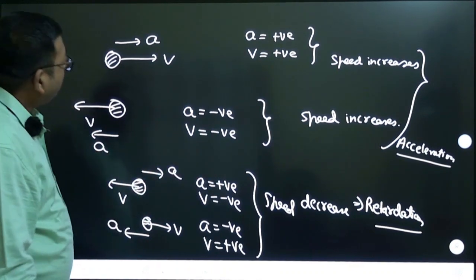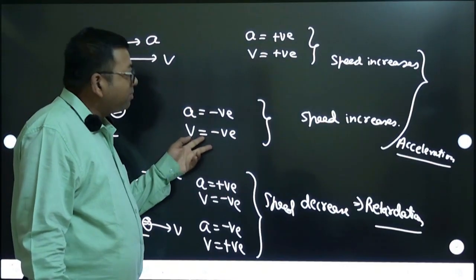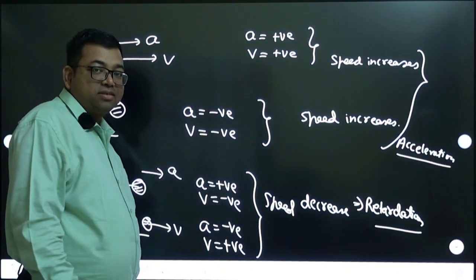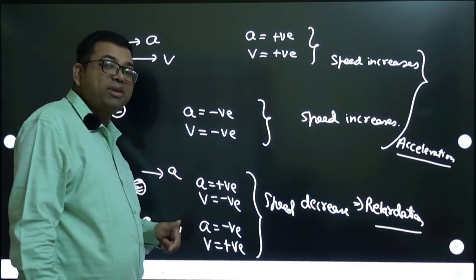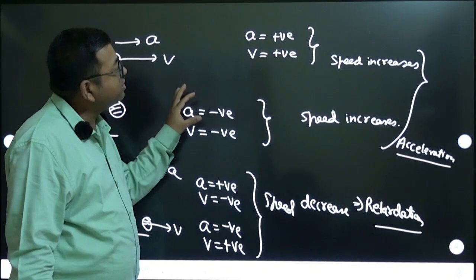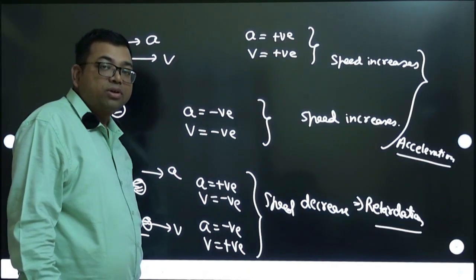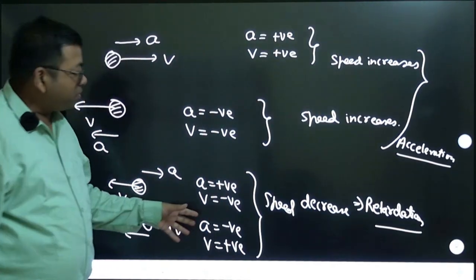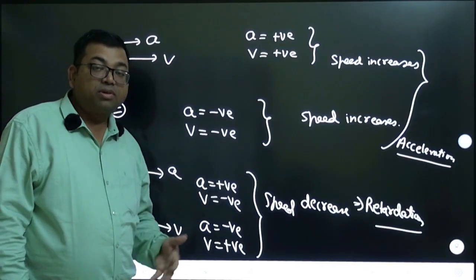No, why? Because acceleration can be negative also and speed can increase. So it depends on the sign of both acceleration and velocity. If the sign of both acceleration and velocity are the same, then the speed is going to increase. But if their signs are opposite, then it is called retardation, and the speed will decrease.